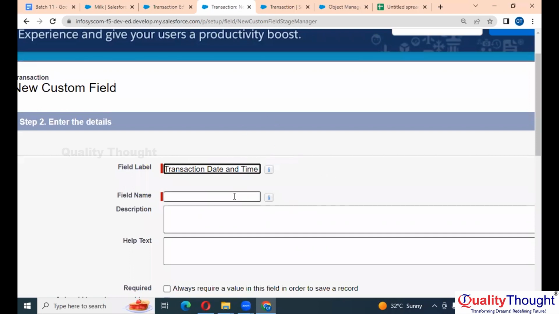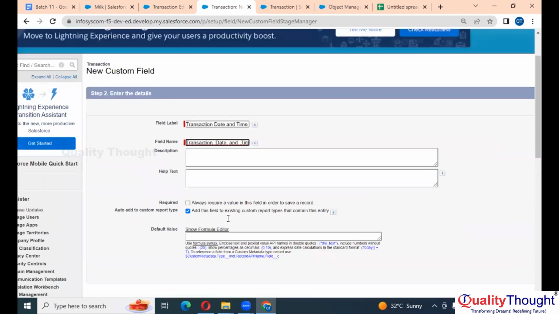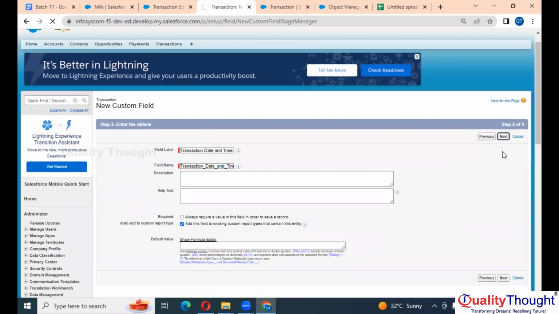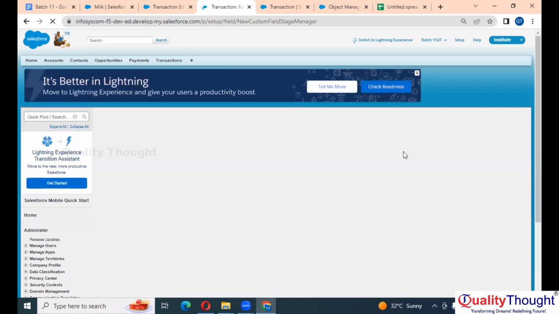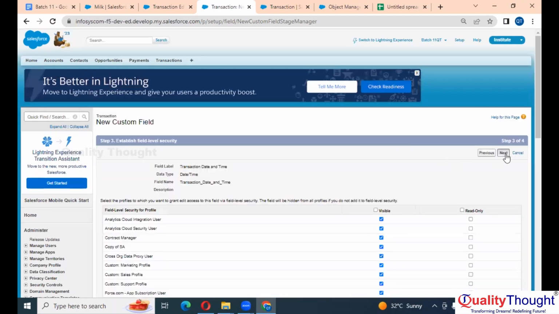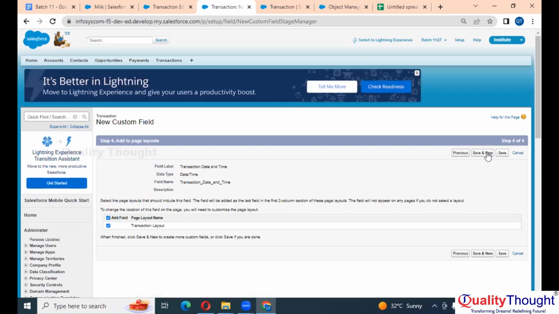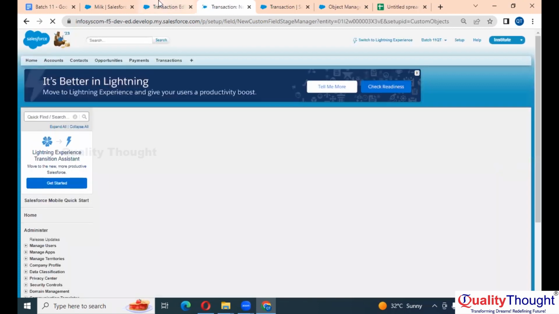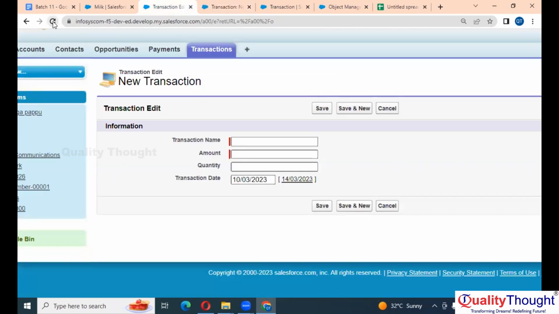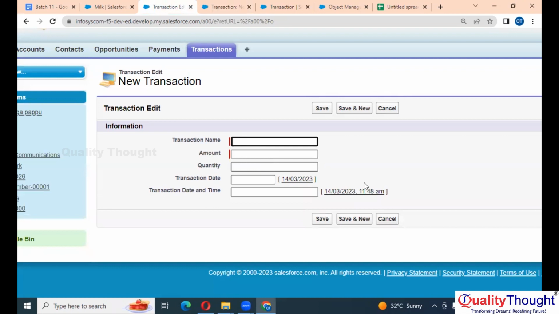Now simply click your arrow here, it will be copied. Now I'm just saving. If you go to transaction again and refresh the page, we got the date and time.